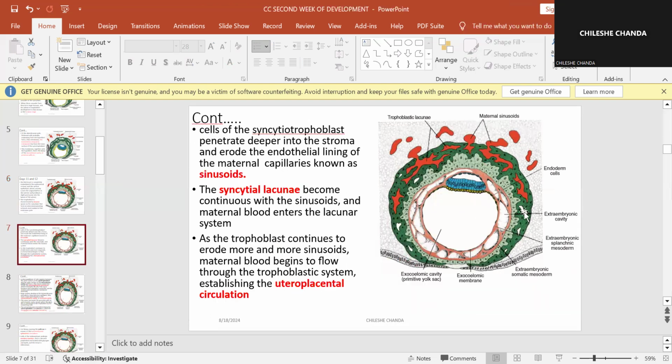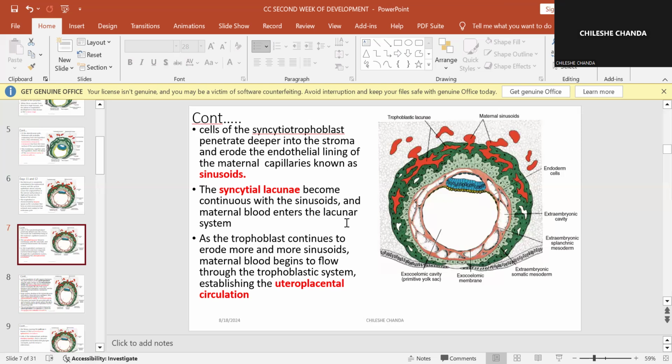The cells of the syncytial trophoblast penetrate deeper into the stroma and erode the endometrial lining. Remember, there are blood vessels in the endometrial lining, known as sinusoids, and the syncytial lacunae become continuous with the sinusoids, so maternal blood will enter the lacunar system.